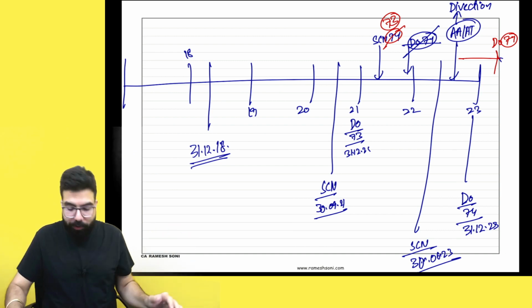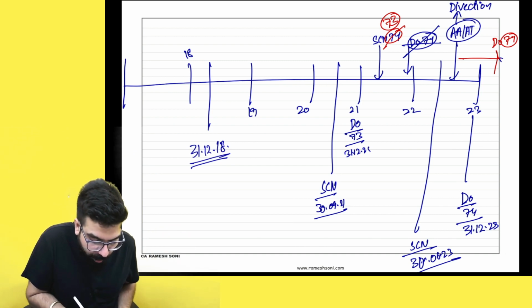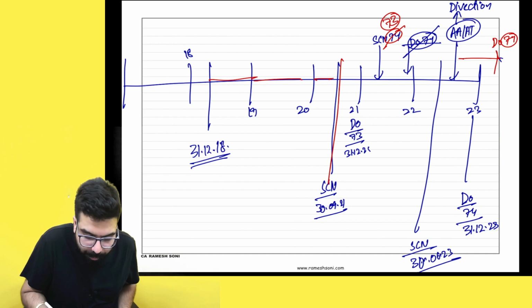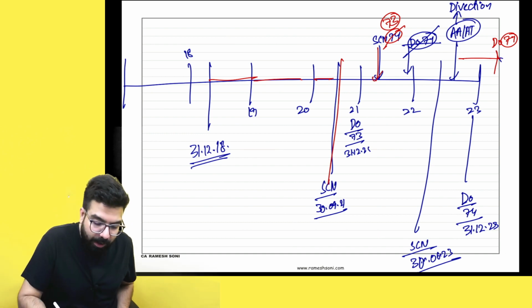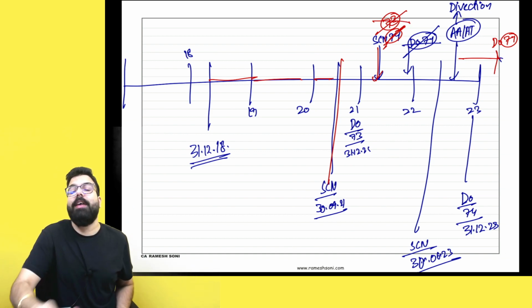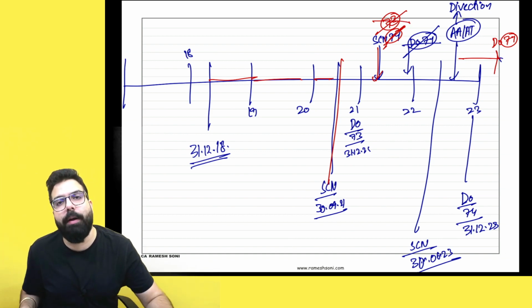No, no, no, sir. Because 2 years, 9 months was the time limit. Here, the show cause notice was not issued within 2 years, 9 months, and hence you can't deem it a section 73 show cause notice, and hence the entire proceedings have to be dropped. Entire proceedings have to be dropped.